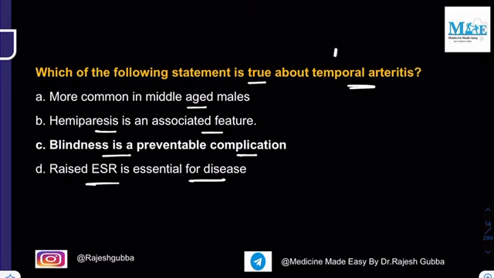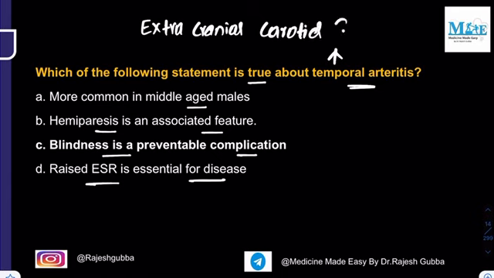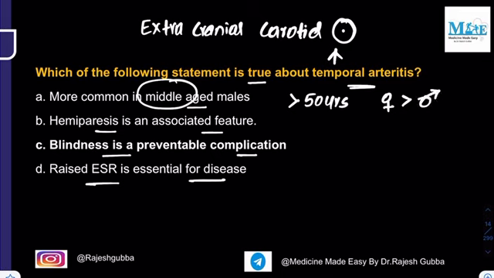Remember, temporal arteritis is a large vessel vasculitis and it frequently involves the extracranial carotid circulation, right? And what is the age group at which you see this very commonly? It is not seen in the middle age group, okay? It is seen in individuals more than 50 years. And it is very common in females rather than males. And the average age at which you see temporal arteritis, which is also called giant cell arteritis, is around 70 years.